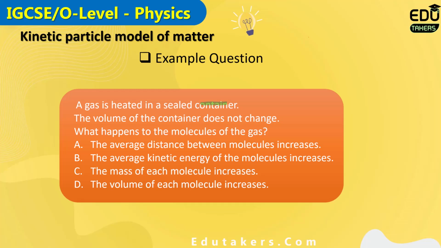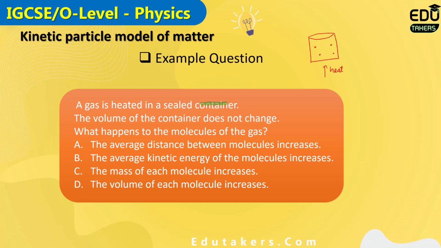First of all, if I consider the gas in the sealed container, and then you are heating the gas, then what would be the effect on the molecules of the gas?